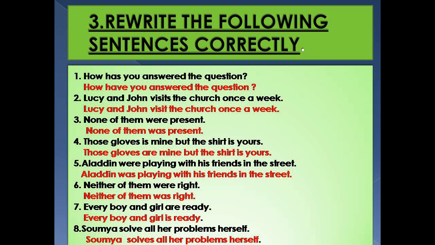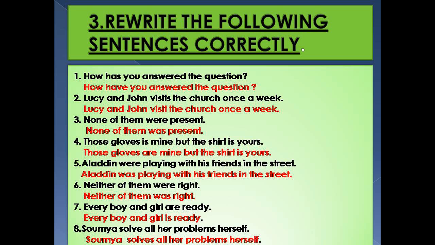Soumya solve all her problems herself. Soumya is the subject, it is singular, right? It is in singular form. So Soumya solves all her problems herself. The verb also is going to be in singular.